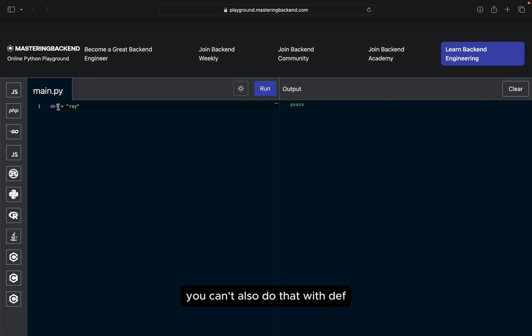You can also do that with def, because def is a keyword that is used to define a function. So you can't use that to name a variable. So this is how keywords work. They are reserved words. You don't use them to name a function or a variable. Say for example, we want to create a function, say_hello, like we've done before. We can't create that function and name it def because def is a keyword. But we can use say_hello because say_hello is not a keyword.